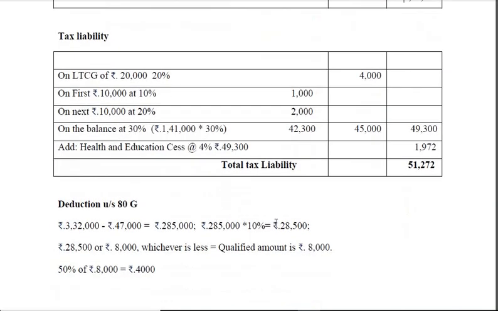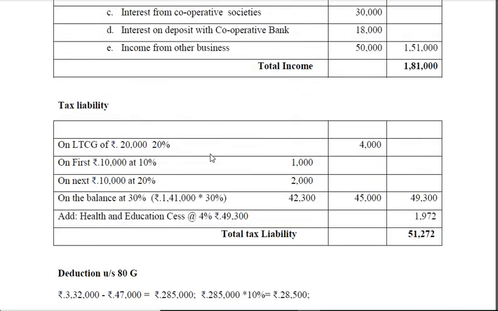If you calculate the tax on that, on long-term capital gain separately you have to calculate, that comes to 4,000. And then on the balance, of 1,81,000, 20,000 is gone. So on the remaining value, first 10,000, 1,000. Then next 10,000 at the rate of 20%, that comes to 2,000.